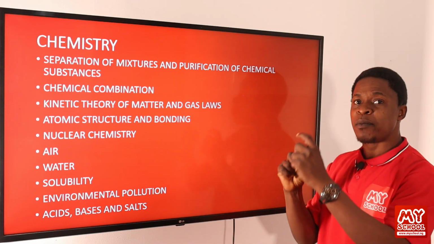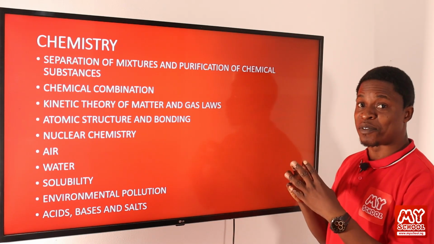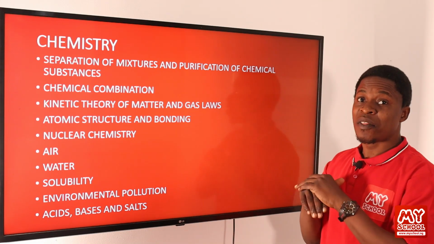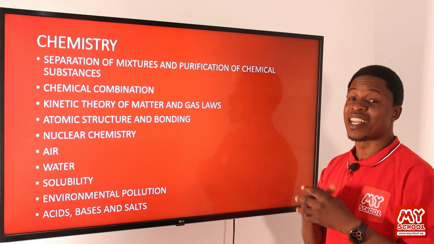So we look at how we are able to balance the equation. That's another word for it. We balance the equation of different components that make up that particular compound. We'll be looking at that.